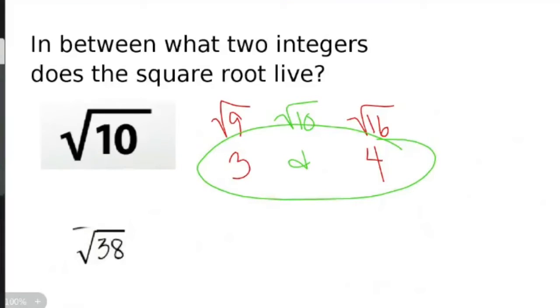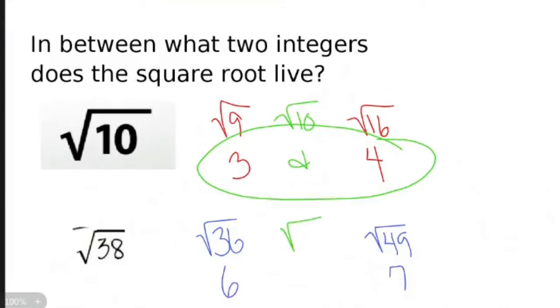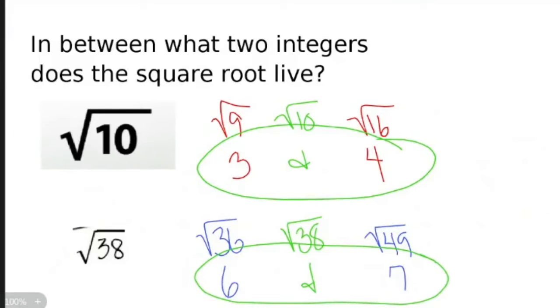Similarly, I don't know what the square root of 38 is, but I do know what the square root of 36 is. And I do know what the square root of 49 is. And the square root of 36 is 6. And the square root of 49 is 7. So the square root of 38 is going to live in between those. Closer to 6, but in between 6 and 7.